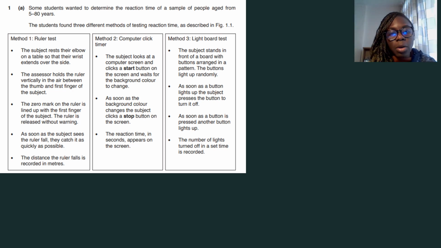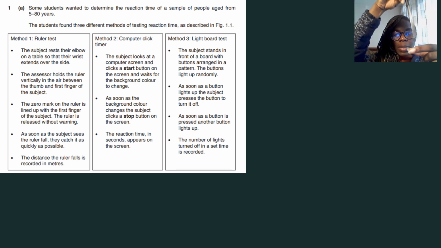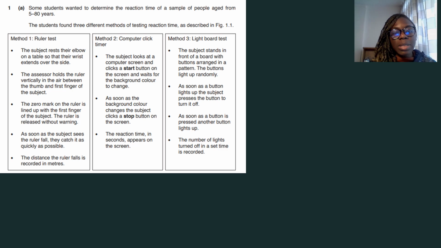The 0 mark on the ruler is lined up with the first finger of the subject, and the ruler is released without warning. So basically the ruler is dropped in there. All right. As soon as the subject sees the ruler fall, they catch it as quickly as possible, and the distance the ruler falls is recorded in meters. So that's method 1.